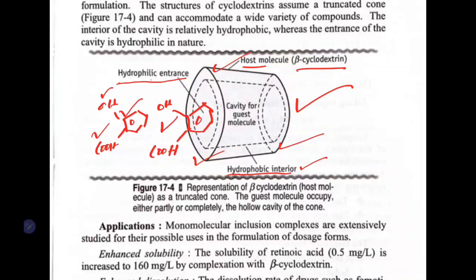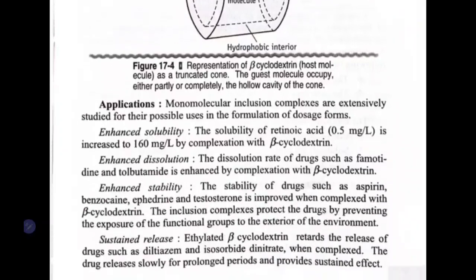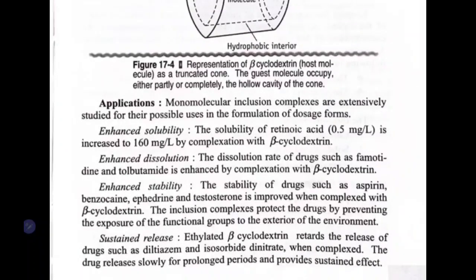So one molecule is sitting inside one molecule, hence we call it a monomolecular complex. What is the use of this complex? Because the interior is hydrophobic and the exterior is hydrophilic, you can enhance the solubility and the dissolution. You can also enhance the stability, because one molecule is sitting inside the other.